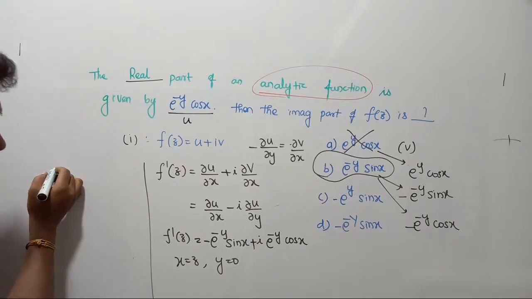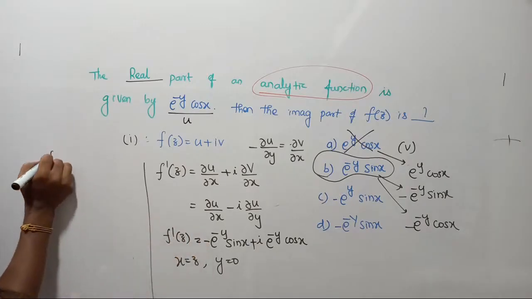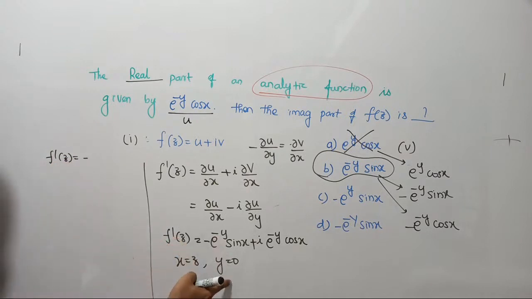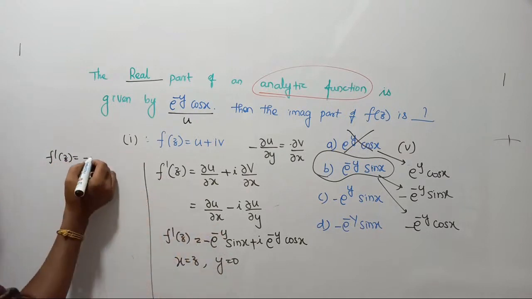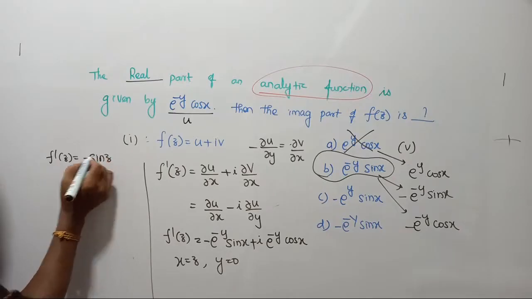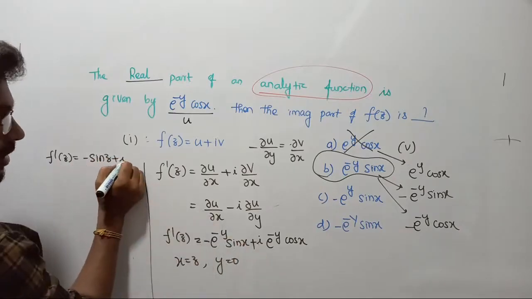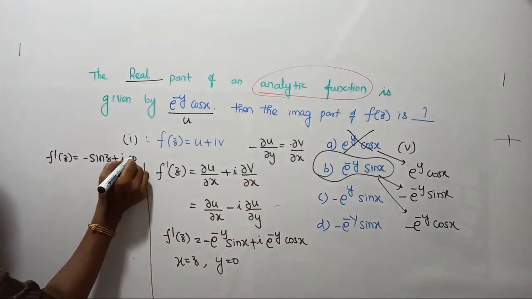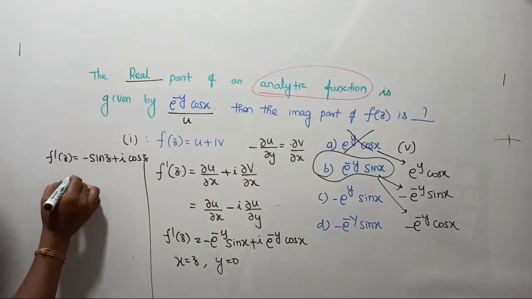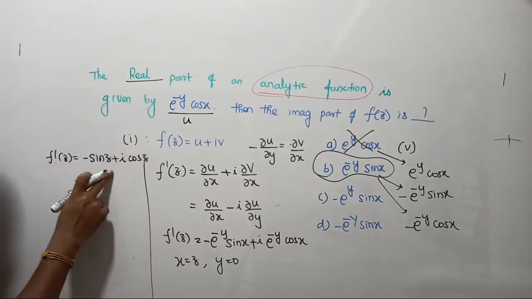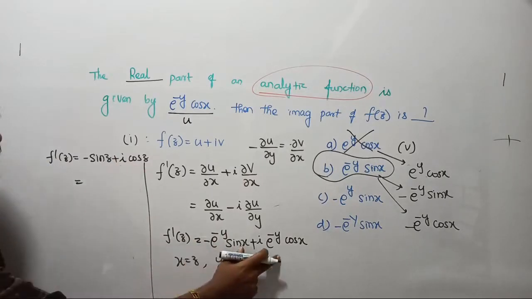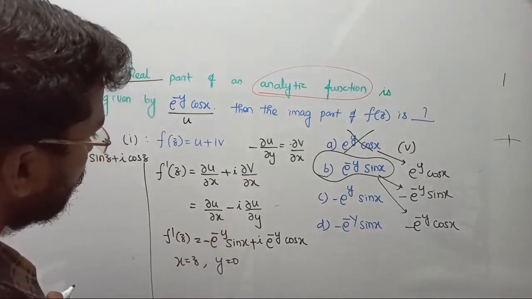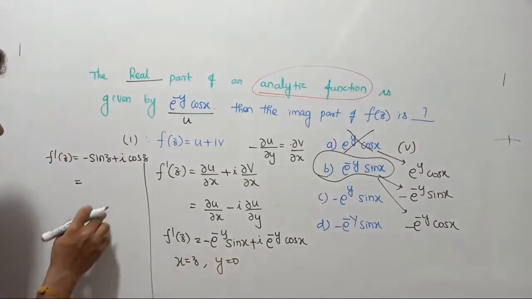So let us proceed. Now here, substituting z in place of x, f dash of z will become equal to, see, we are going to substitute 0 in place of y. So e power 0 will become 1. So minus sin z. Here plus i into e power 0, again it will become 1, and cos z. We are going to consider cos z, right? Now see there, what I got here: minus sin z plus i into cos z. That is what we got at last, right? Yes, let us proceed further. That is correct. That is going good, right?